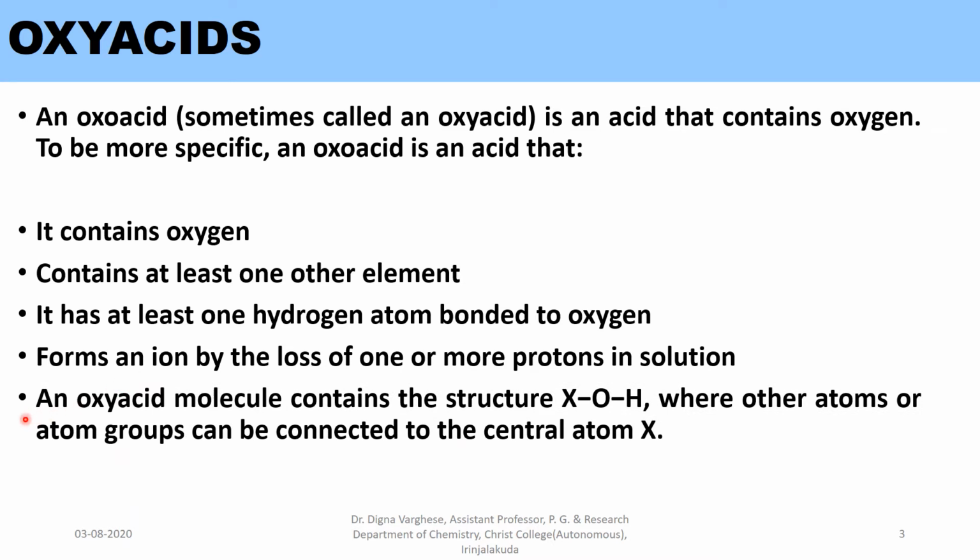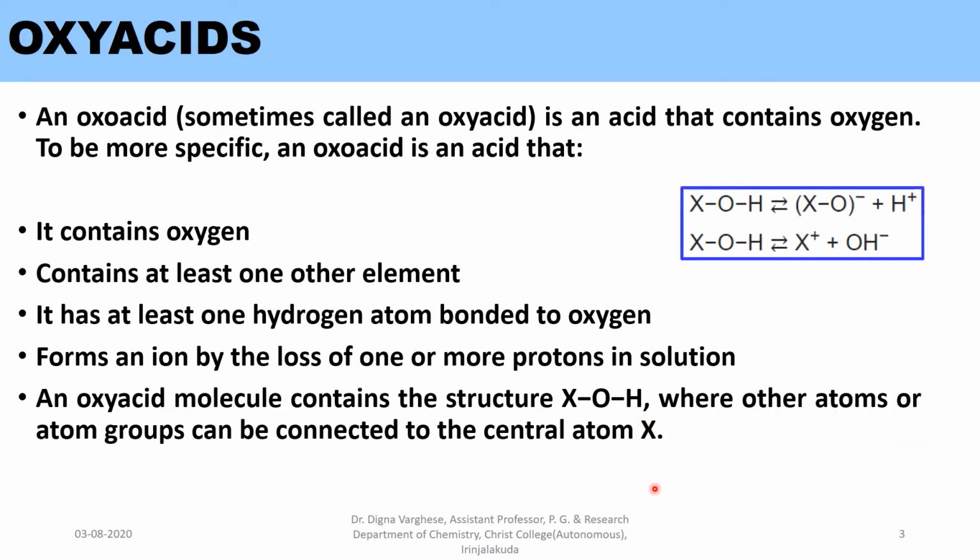An oxyacid molecule contains the structure XOH, where other atoms or atom groups can be connected to the central atom X. The general form of the oxyacid is XOH, which is in equilibrium with XO minus plus H plus in aqueous solution. Sometimes it ionizes as X plus plus OH minus. Here X is the sulfur atom.